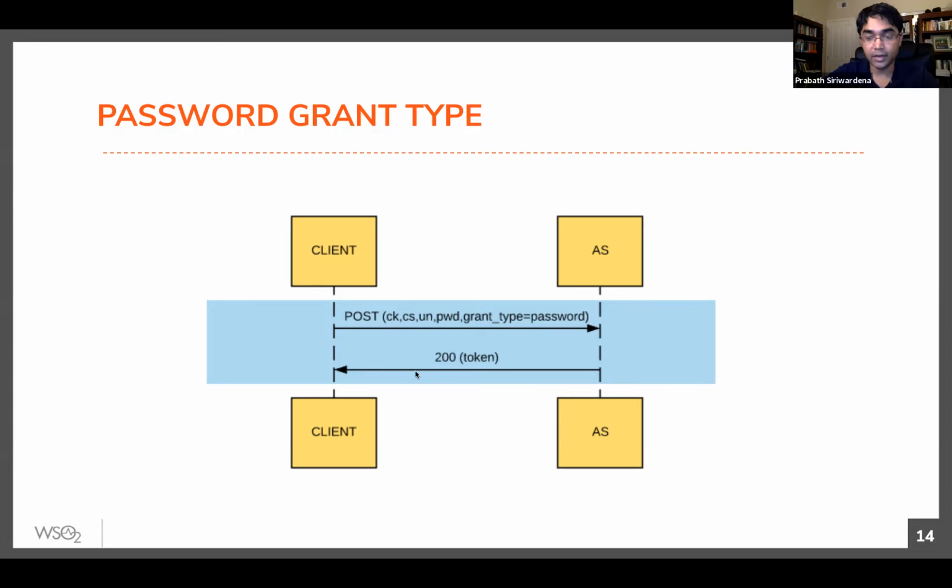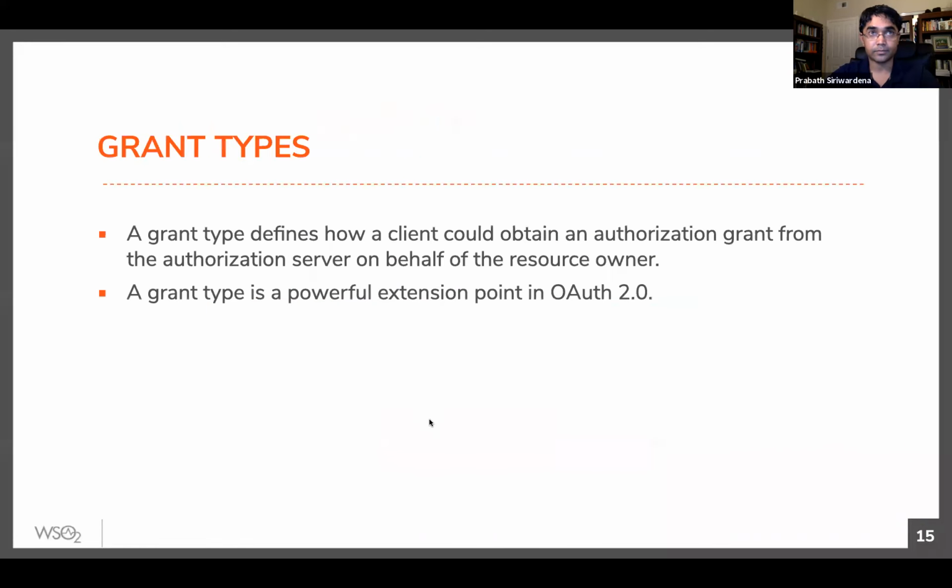In client credential grant type, you won't get a refresh token because you don't need a refresh token in client credential grant type, right? Because the client always knows the credentials. If the token expires, it can use its own credentials and get a new access token. You don't need to have a refresh token. But in password grant type, you will see a refresh token. So you don't need to keep asking username and password from the end user whenever your token expires.